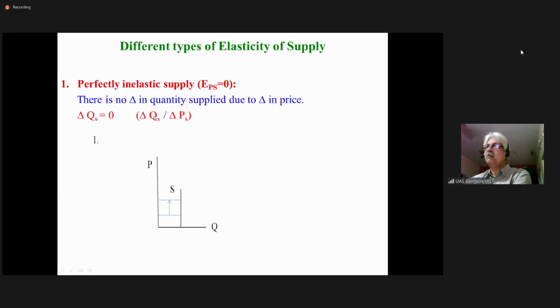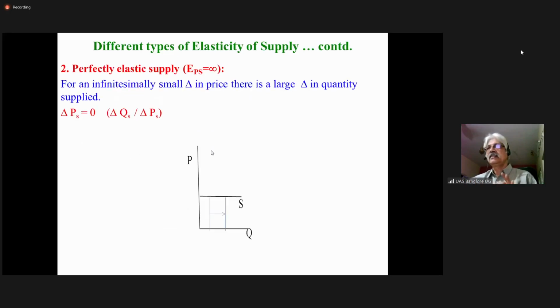The formula includes delta QS by delta P. The numerator is zero, and zero by anything is zero. So EPS, the coefficient of price elasticity of supply, will be equal to zero.